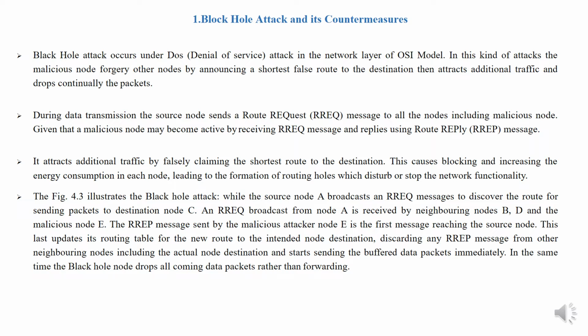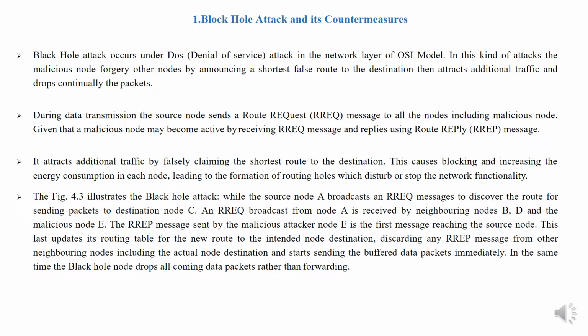During data transmission, the source node sends a route request message to all nodes, including the malicious node. Given that, a malicious node may become active by receiving the request message and replies using a route reply message. It attracts additional traffic by falsely claiming the shortest route to the destination. This causes blocking and increases the energy consumption in each node, leading to the formation of routing holes which disturb or stop the network functionality.